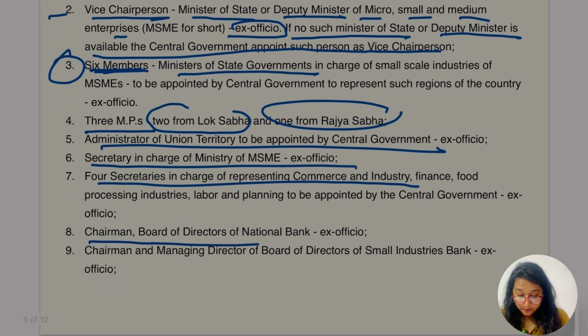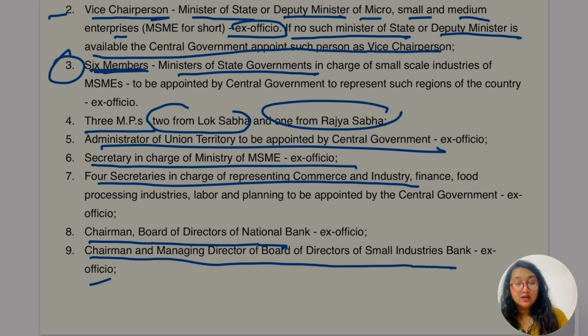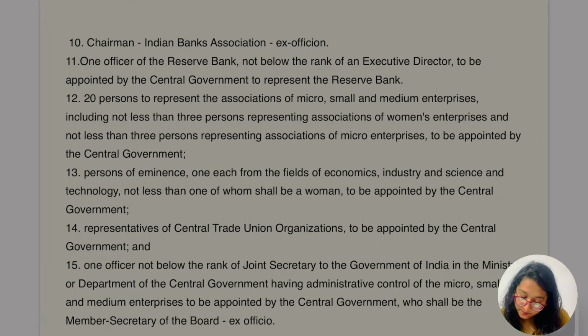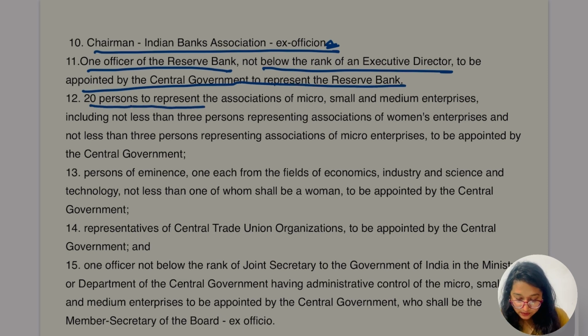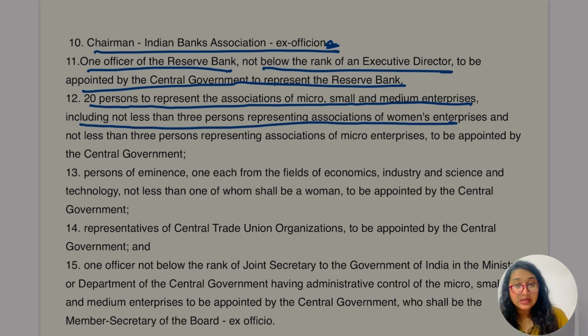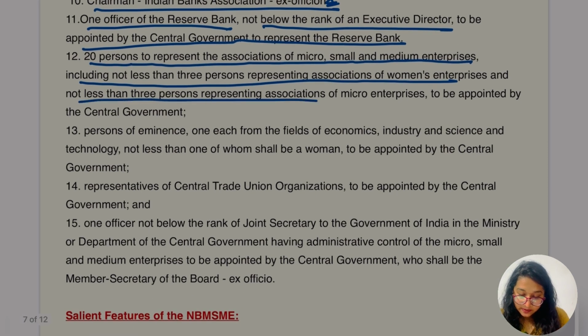8 is the chairman, board of directors of the National Bank, ex officio. Chairman and managing director of the board of directors of the Small Industries Bank, ex officio. 10, chairman, Indian Banks Association, ex officio. Then comes 1 officer from the RBI not below the rank of executive director, to be appointed by the central government to represent the Reserve Bank. 20% to be appointed from the Associations of Micro, Small, Medium Enterprises, including not less than 3% representing Associations of Women Enterprises and not less than 3% representing the Association of Micro Enterprises, to be appointed by the central government.